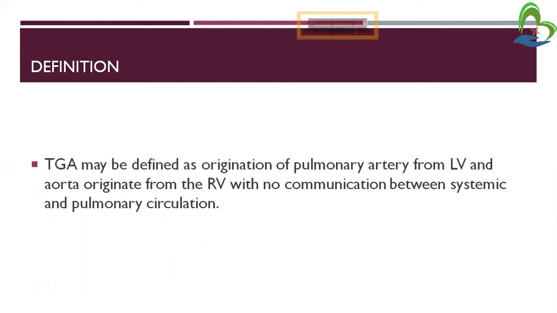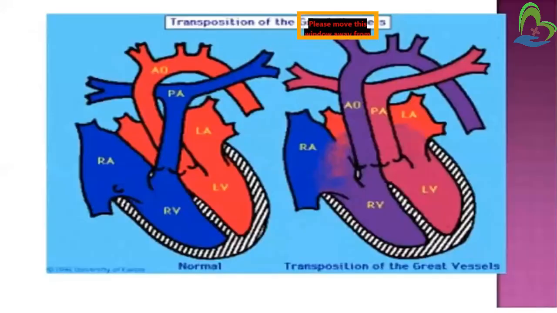But in TGA, the pulmonary artery originates from the left ventricle and the aorta from the right ventricle. Because of this, there is no communication between systemic circulation and pulmonary circulation. This is the picture of transposition of great arteries: the normal heart, and the heart with TGA. We can see that the aorta originates from the right ventricle and the pulmonary artery from the left ventricle.